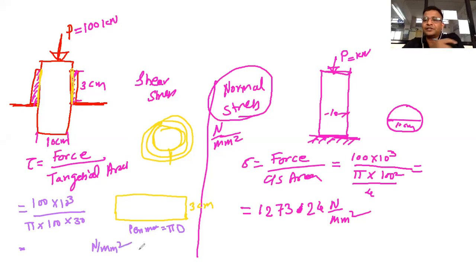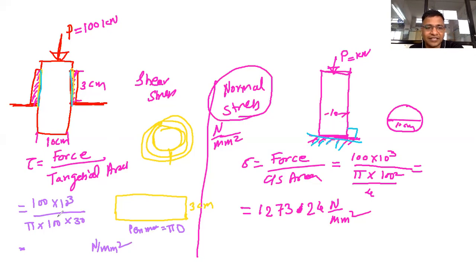So are you getting the difference between how to calculate normal stress and shear stress? You have to understand that difference, because the formula is almost similar, that is force divided by cross sectional area, but which area to take? In case of normal stress, you have to take the area perpendicular to the applied load. If you notice here, this part is perpendicular, so that area. Whereas in this case, the force is coming through the rod and we are taking the area along the surface.